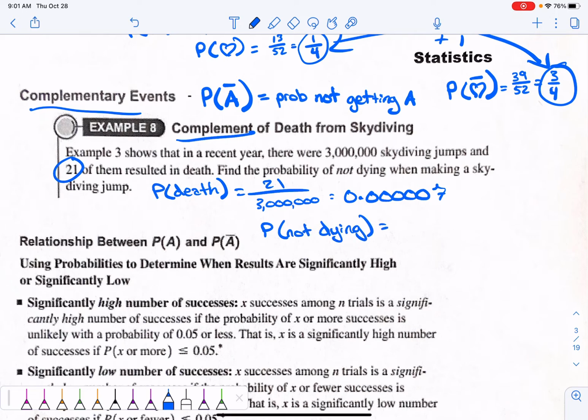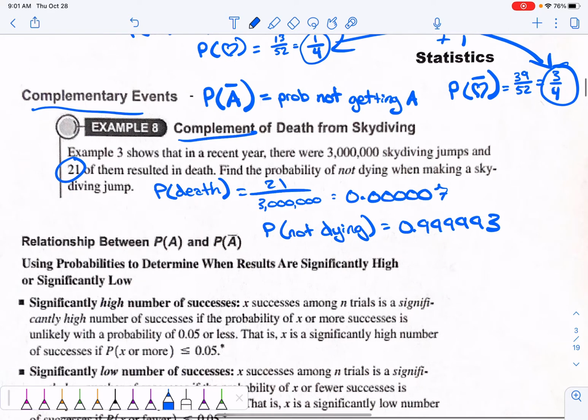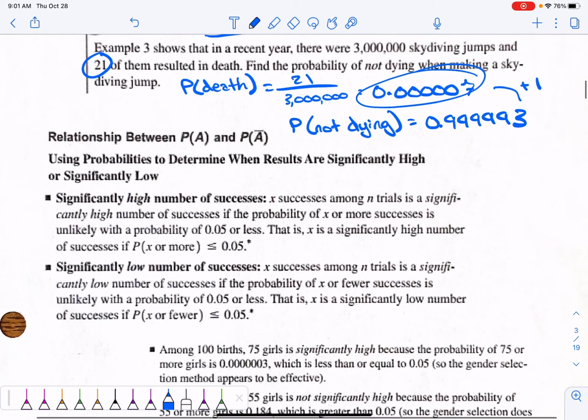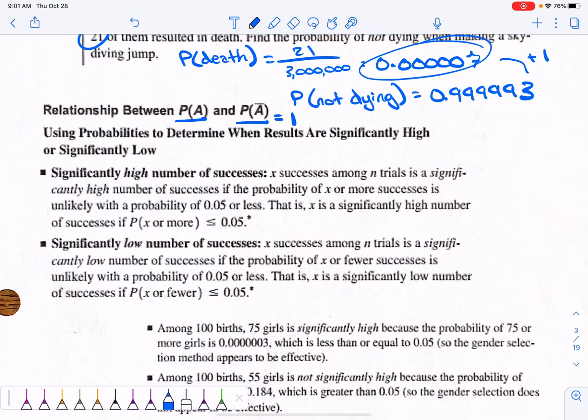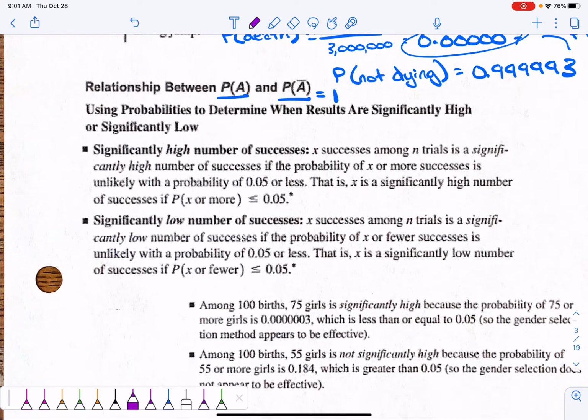We would subtract that from 1, and that would be 0.999993. So the complement, those two, are just going to add up to 1. You could take 1 minus 0.000007 and get that answer. The relationship between P of A and P of A bar is that they add up to 1, or 100% if you have it as a percentage. Significantly high and significantly low, we've talked about that before: it's considered significantly high or significantly low if the z-value is less than -2 or the z-value is greater than 2.